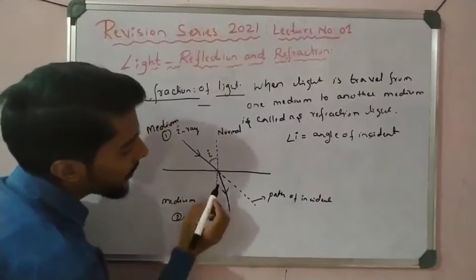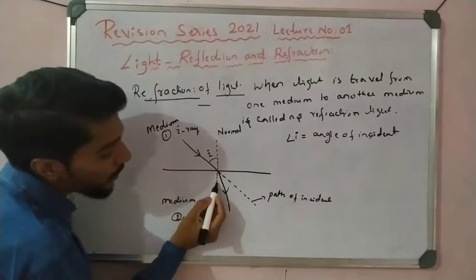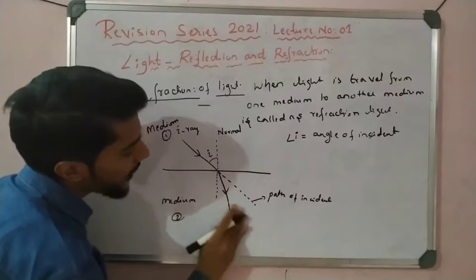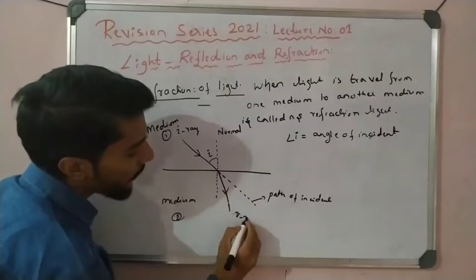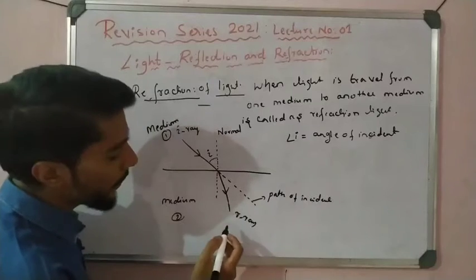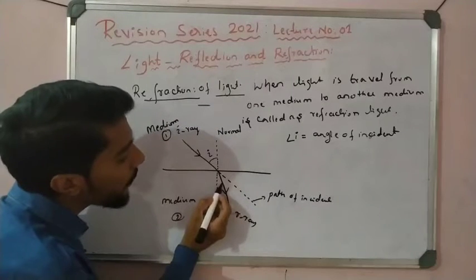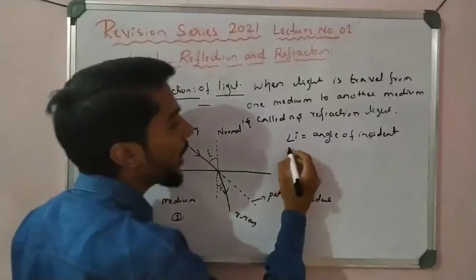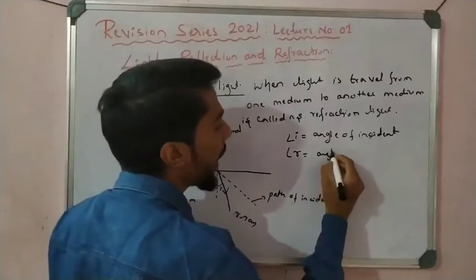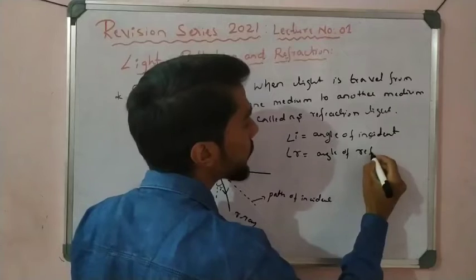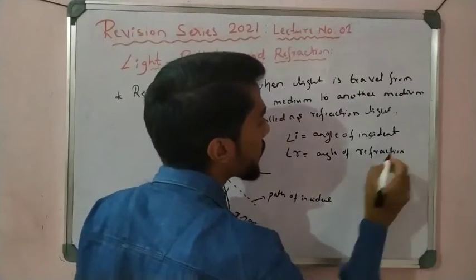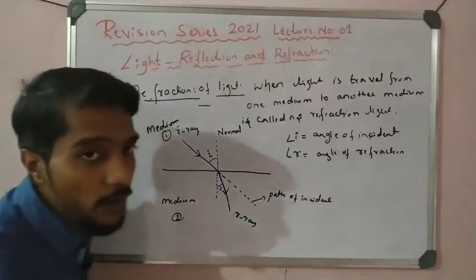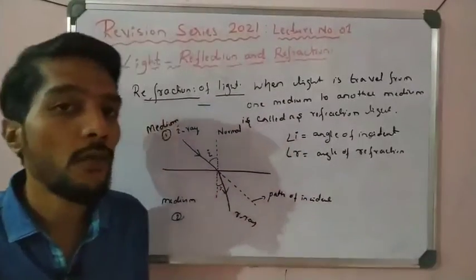The ray after bending is called the refracted ray, and the angle between the refracted ray and the normal is called angle r, the angle of refraction. That is very important.